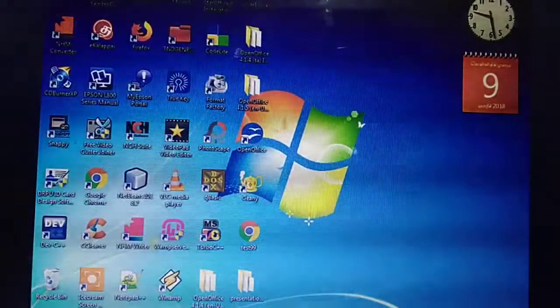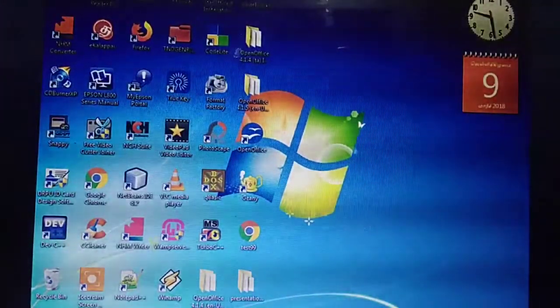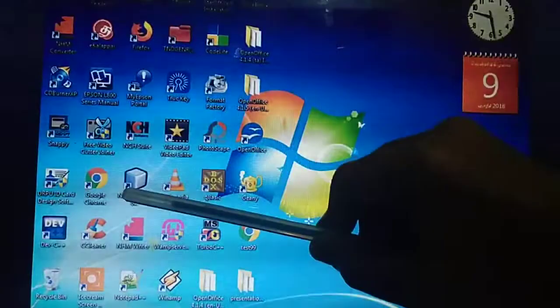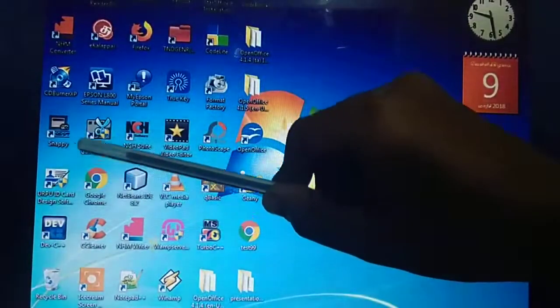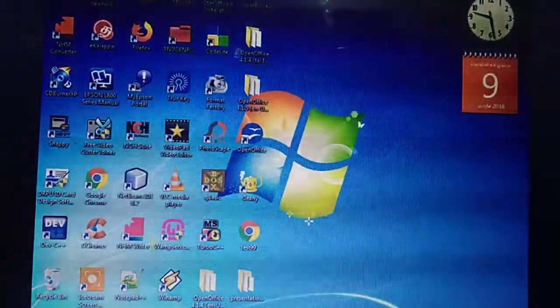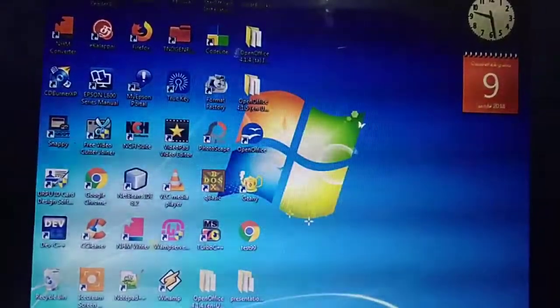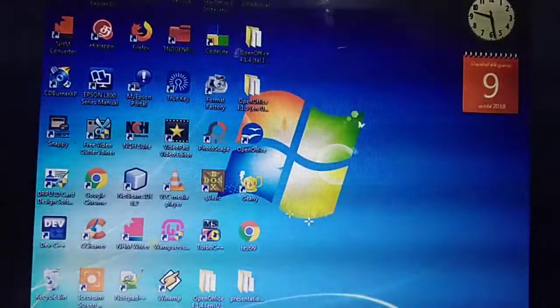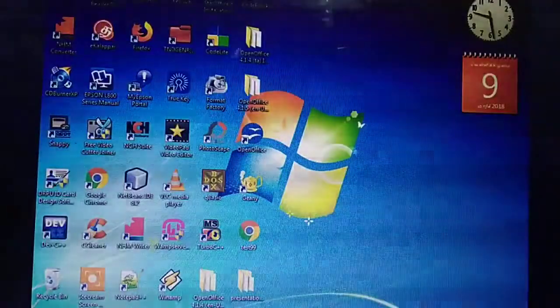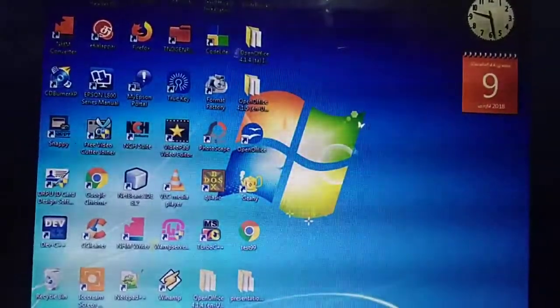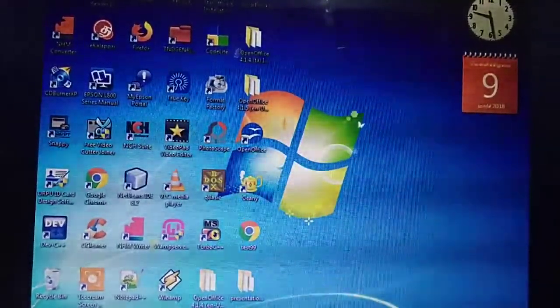Next thing, shortcuts. So you have installed a lot of software in your system. So listen, have you seen the arrow mark at the corner? This is called the shortcut. If a particular software is installed in your computer, that software will be displayed on this desktop screen with a shortcut symbol. Understand?